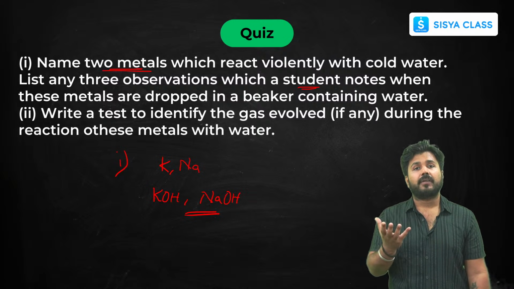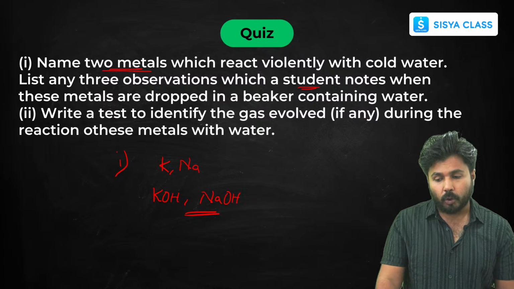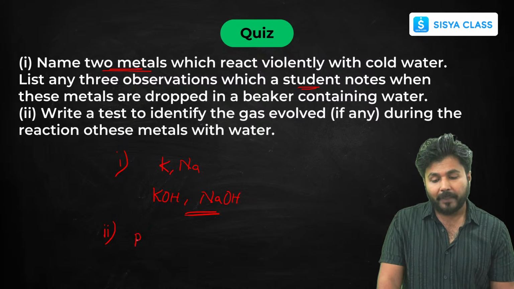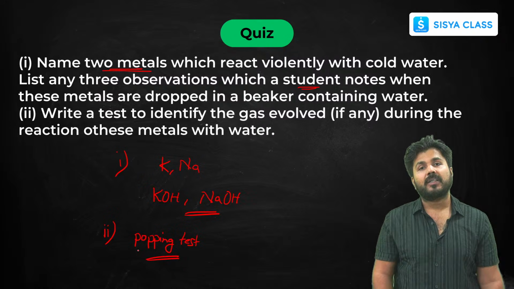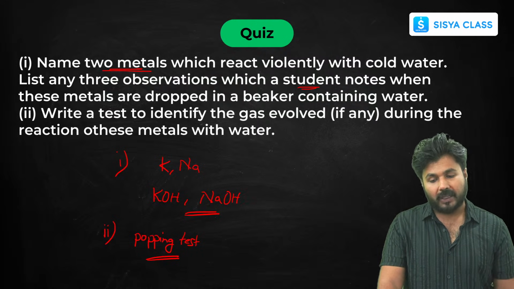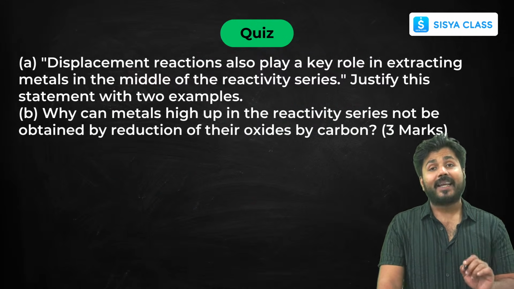You can observe a popping sound and bubbles, and this is a violent reaction. The test to identify the gas evolved is the popping test. You put a matchstick in front of it and you will observe a popping sound, and bubbles are also obtained for highly reactive elements.